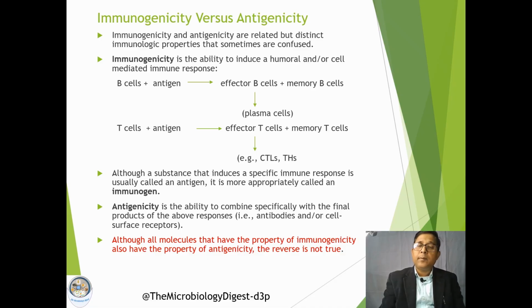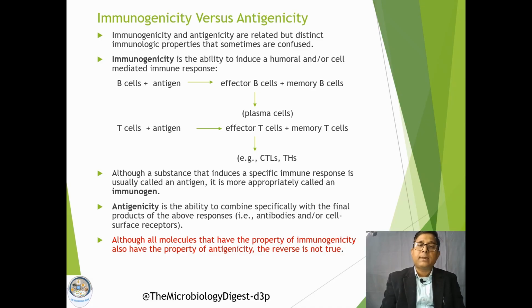So if antigens react with the B cells, it will produce two subsets. One will be the effector B cells and the other subset will be the memory B cells. The effector B cells will in turn form the antibody molecules. Similarly, when T cells interact with the antigen, there will again be two subsets: effector T cells and memory T cells.